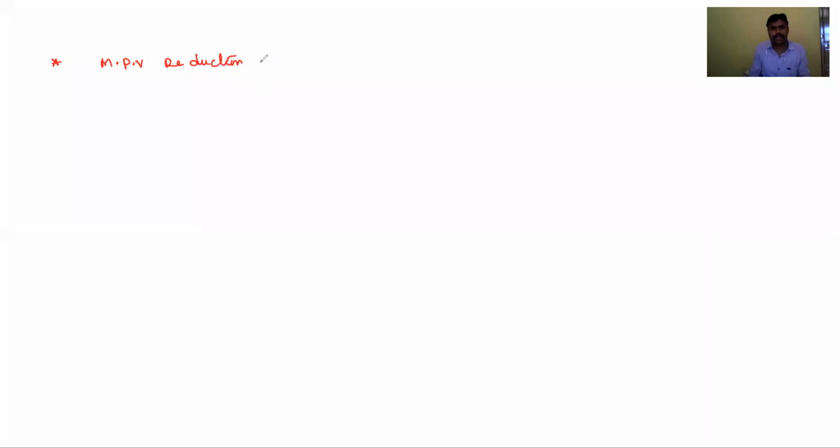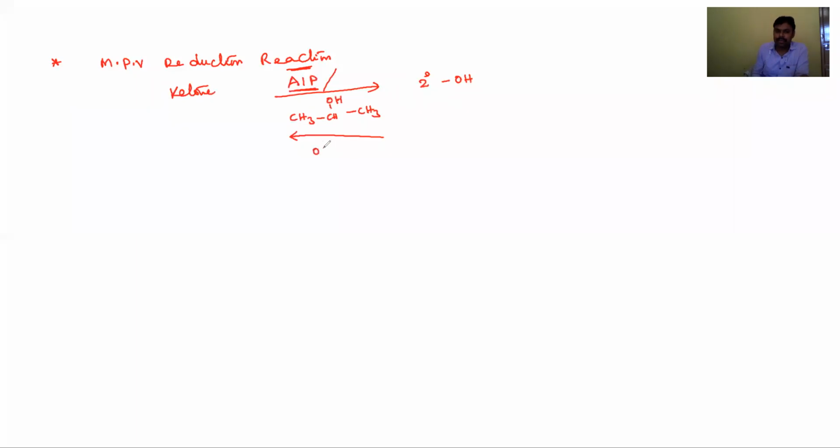MPV reduction reaction means carbonyl compounds, mainly ketones, are reduced in the presence of AIP, aluminium isopropoxide, in isopropyl alcohol, to convert them into secondary alcohols. This is known as the MPV reduction, and the reversible reaction is known as the Oppenauer oxidation reaction.